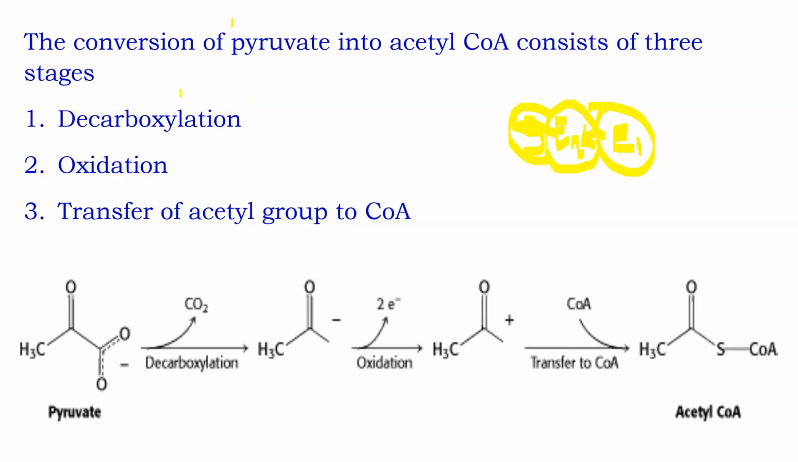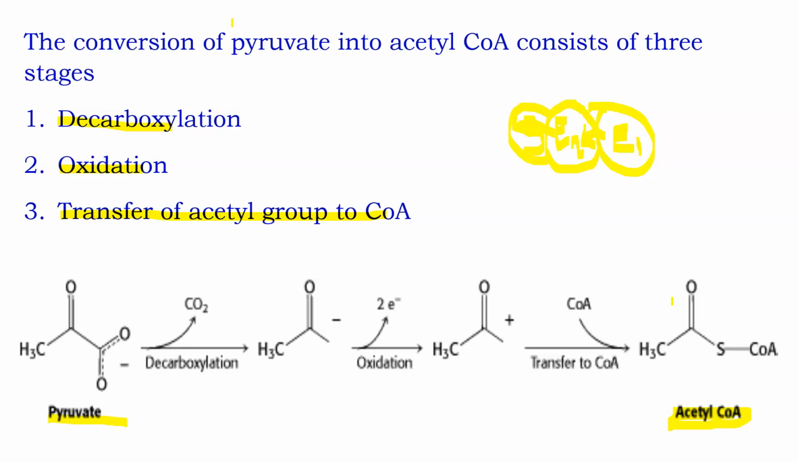See here, the conversion of pyruvate into acetyl CoA. What is our reaction? The conversion of pyruvate into acetyl CoA. It is done by the pyruvate dehydrogenase complex. This conversion consists of 3 stages. What are the 3 stages? Decarboxylation, oxidation, and transfer of acetyl groups to coenzyme A.